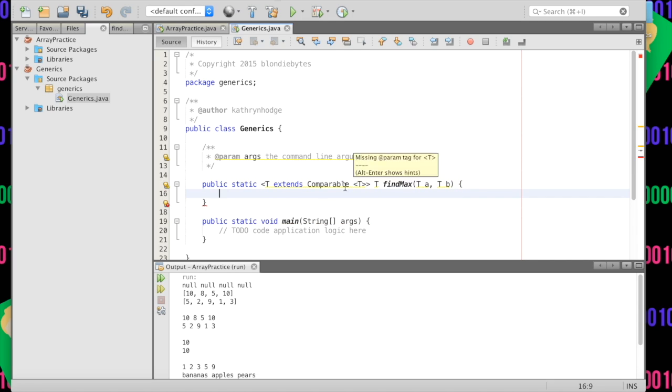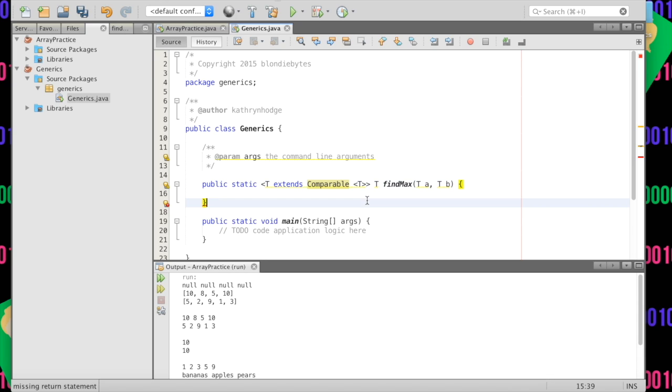Let's talk about the syntax here. Basically, T is going to be some type of data that extends Comparable, meaning it has a compareTo function. That is what Comparable means. Comparable means you have a compareTo function, so if I have an instance of A and an instance of B, I will be able to look at them and say A is greater than B, B is greater than A, or A and B are equal, and I'll be able to return the maximum. And if there is no maximum, if A and B are equal, I can return either of them, and everything will be cool. But again, if you don't have that compareTo method, you wouldn't be able to find the maximum. So you want to make sure your data obviously has this compareTo method.